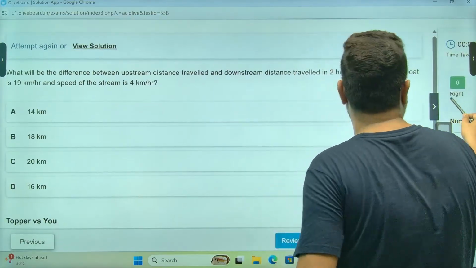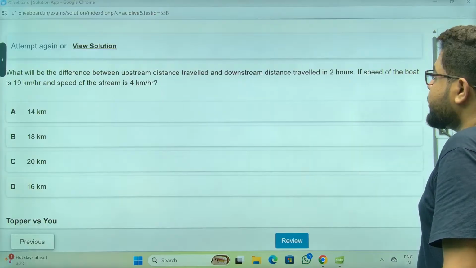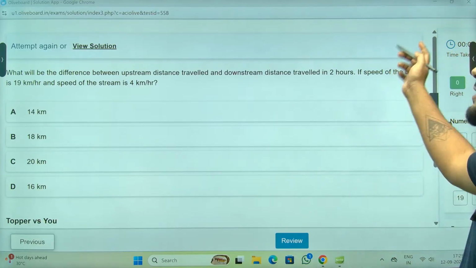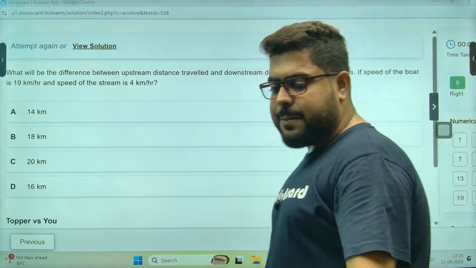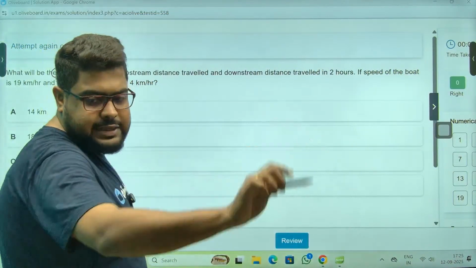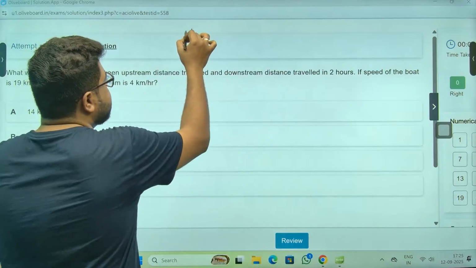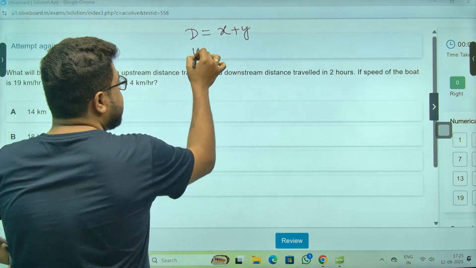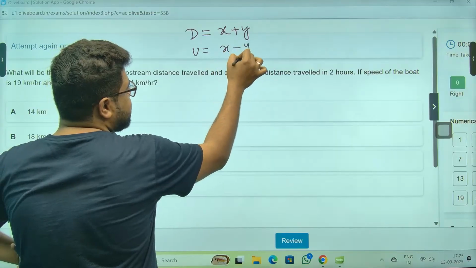Sir, what will be the difference between upstream distance and downstream distance traveled? Acha, sir. If you see this difference wala part, understand always. Downstream speed is always x plus y. Upstream speed is always x minus y.